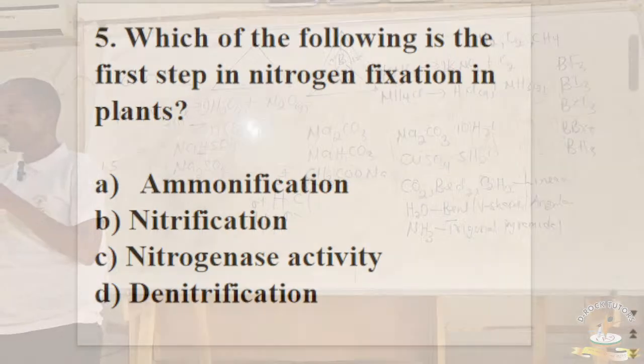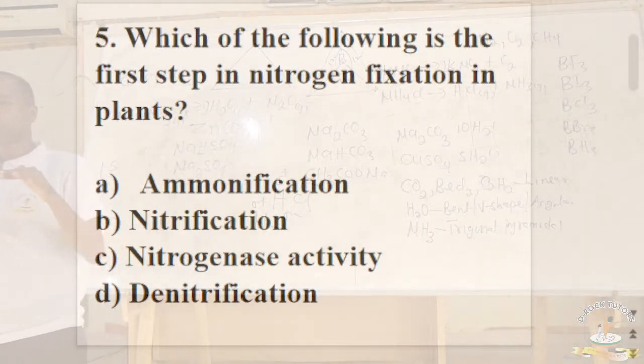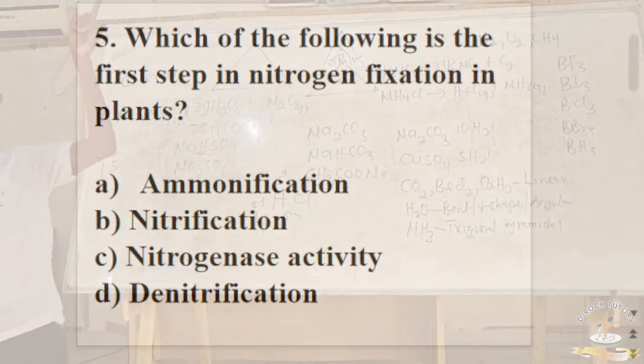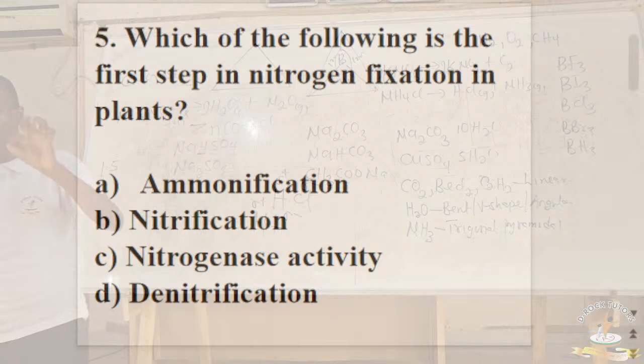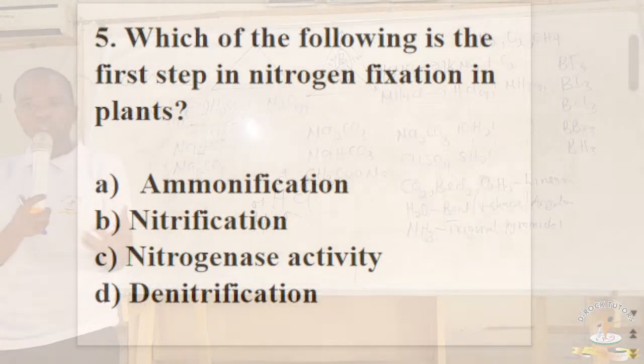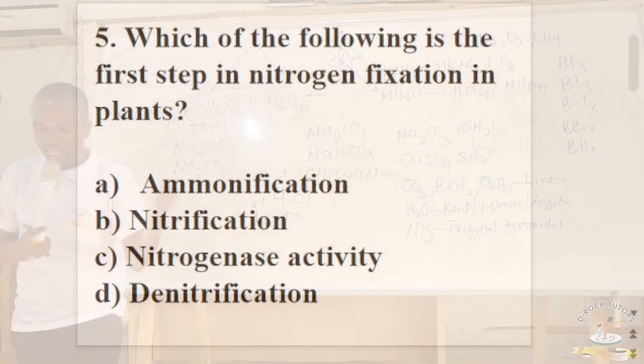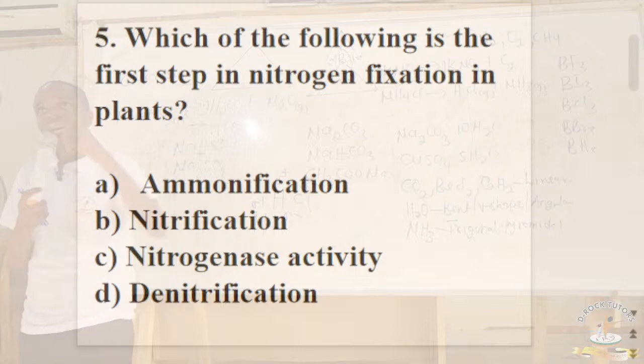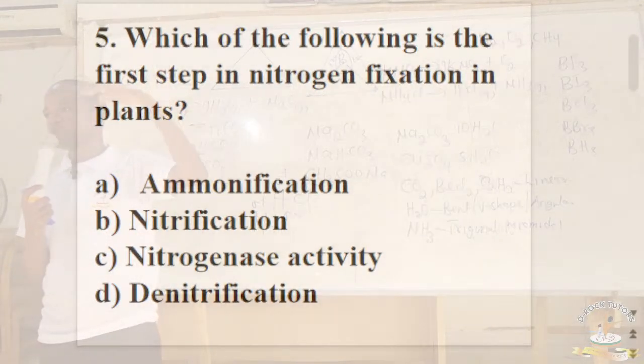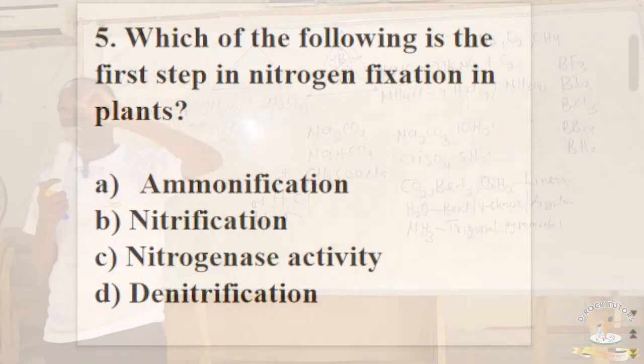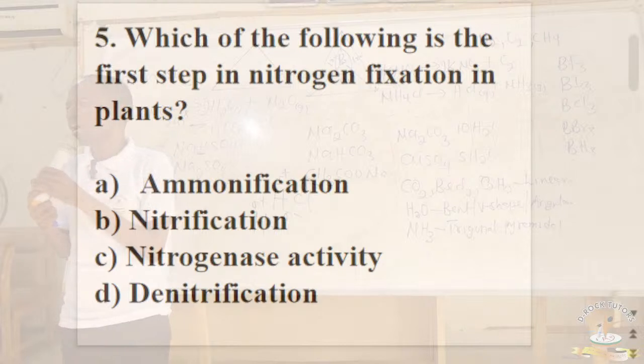Another thing you need to know is this: nitrogen is lost from the soil only through one process. And what do you call that? What particular process? Denitrification. And what is denitrification? A process whereby nitrates in the soil are converted to nitrogenous gas and then they are lost into the atmosphere.